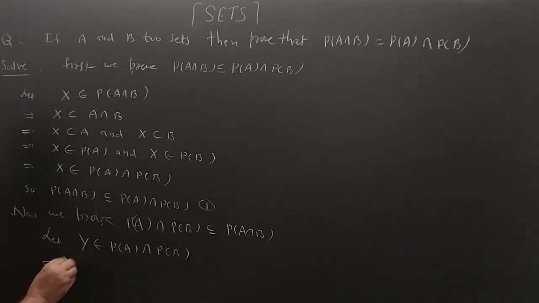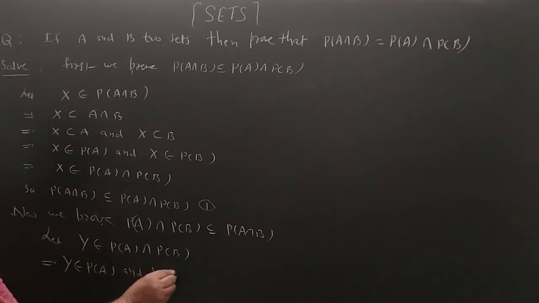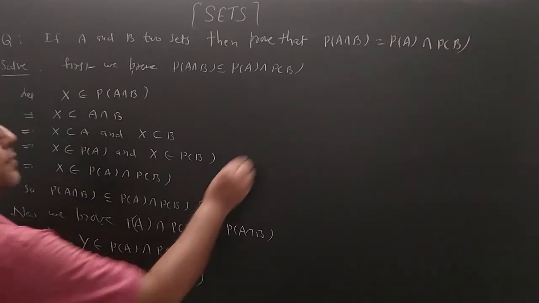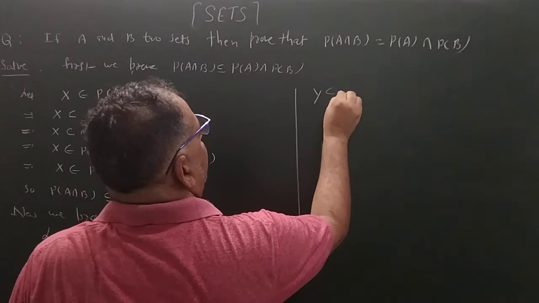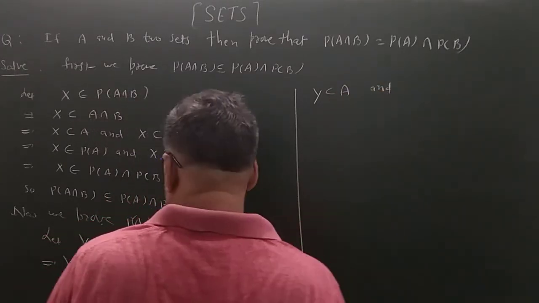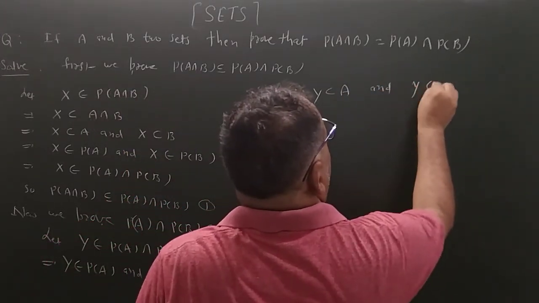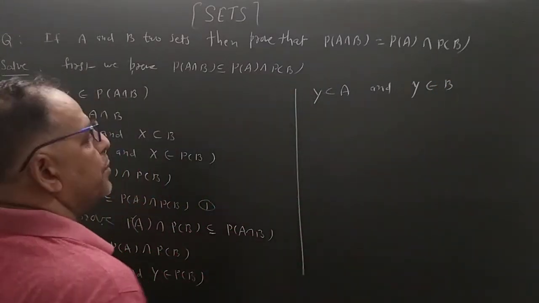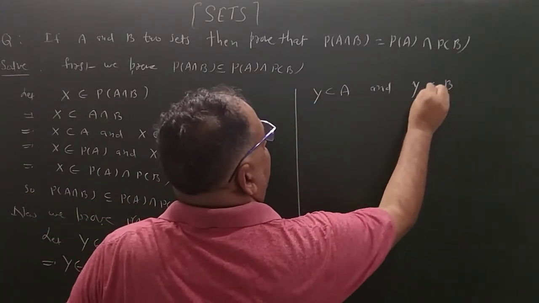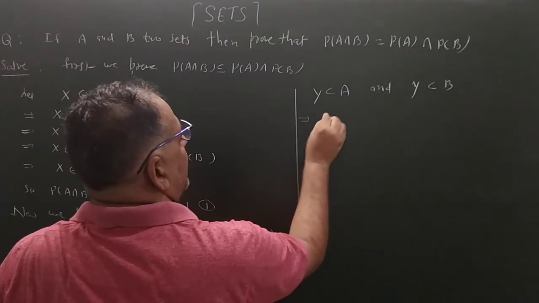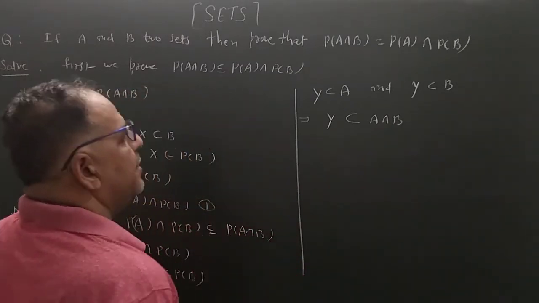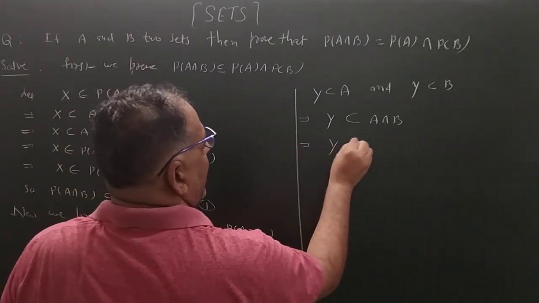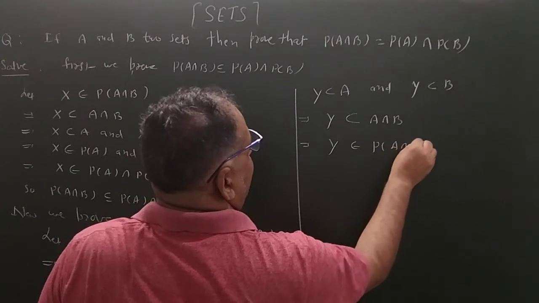This implies that Y belongs to PA and Y belongs to PB. This shows that Y belongs to PA, that means Y is the subset of A and Y is the subset of B. So this shows that Y is the subset of A and B. This implies that Y belongs to P(A intersection B).